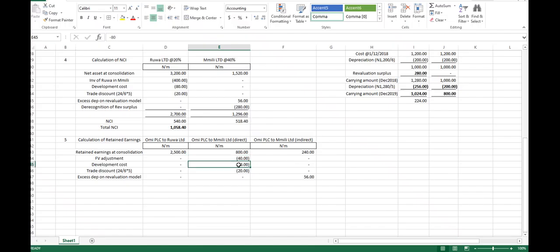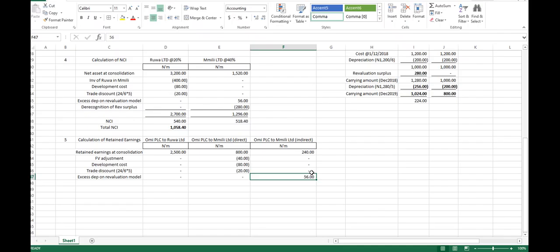The development cost has been factored in. The trade discount has been factored in. Excessive depreciation has been factored in. So we need to remove those that have been added and add back those that were removed, right?